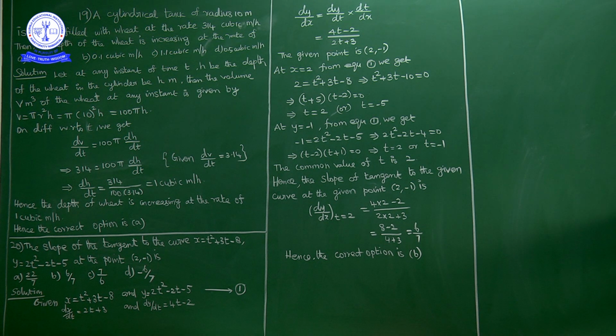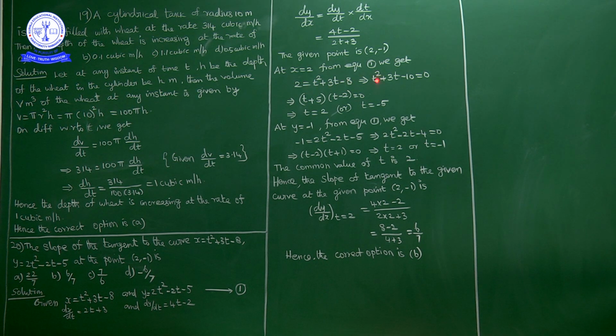Okay, now at what value of t do we have to find the slope of the tangent? So what is given? We have to find the slope of the tangent to this curve at (2, minus 1), meaning when x equal to 2 and y equal to minus 1. When x equal to 2, x equal to t square plus 3t minus 8, no? So 2 equal to t square plus 3t minus 8.